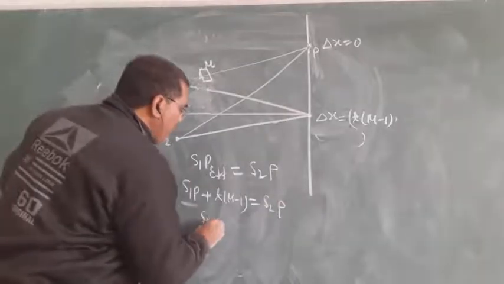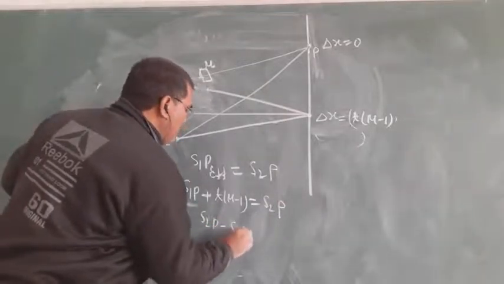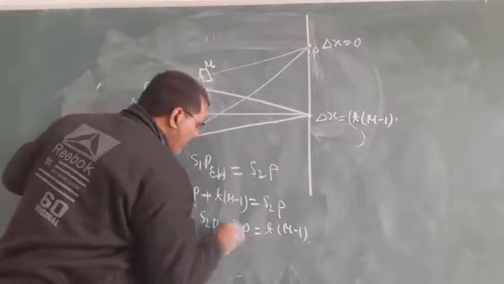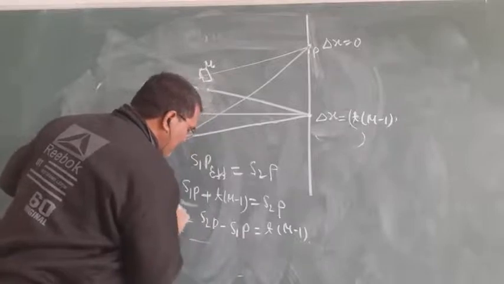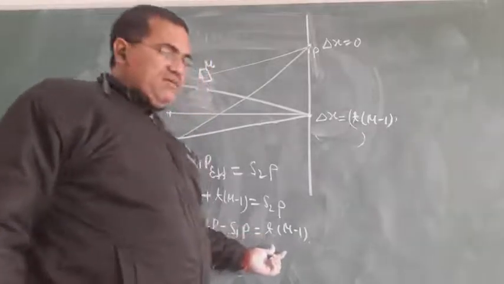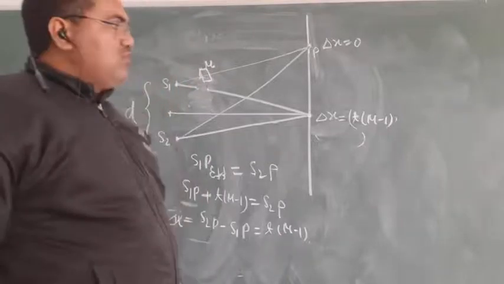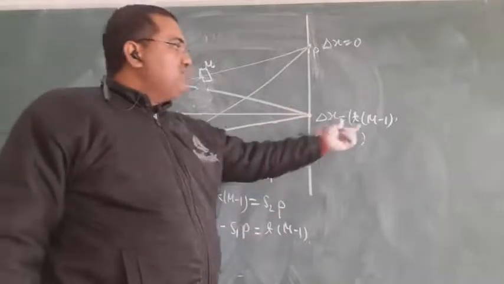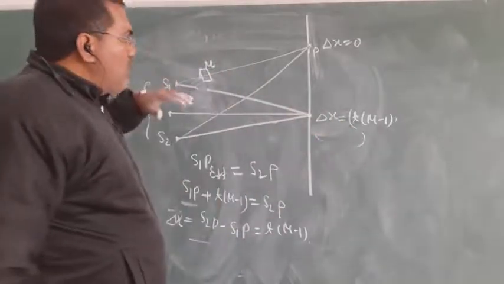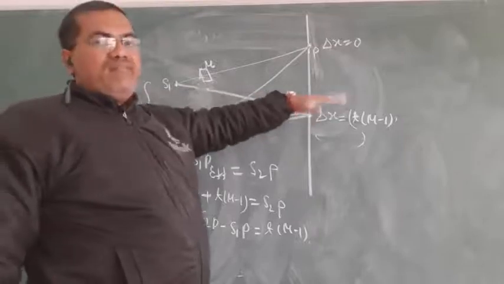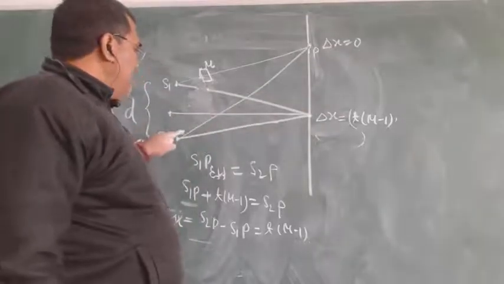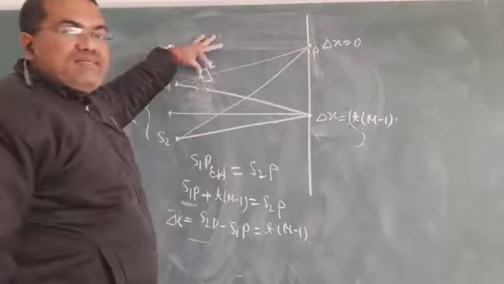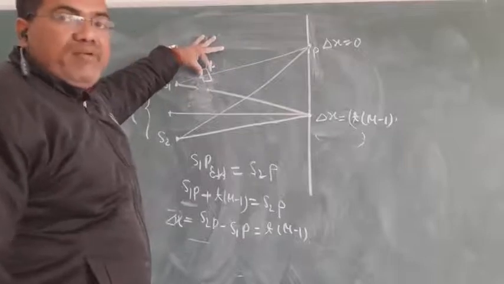So S2P minus S1P equals t(mu minus 1). This is the extra path difference at the center. To compensate this extra path difference, this ray travels more than this ray, because in the slab an extra path difference is developed.